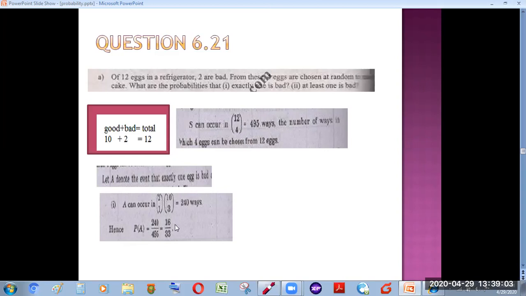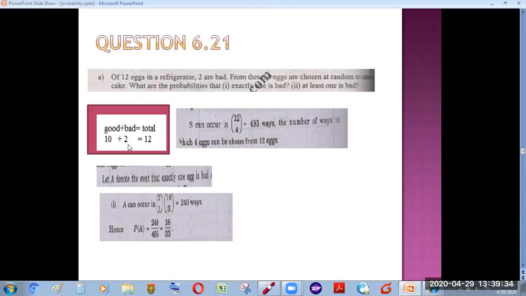Now, the next part is that at least 1 is bad. So at least 1 is bad means that out of these 4 eggs, how many bad eggs can be there? There are total 2 bad eggs. So at least 1 means that out of these 4 eggs which we are going to use for making a cake, there can be 1 bad egg and there can be 2 bad eggs. At least 1 means, but not more than that, because there are total 2 bad eggs.